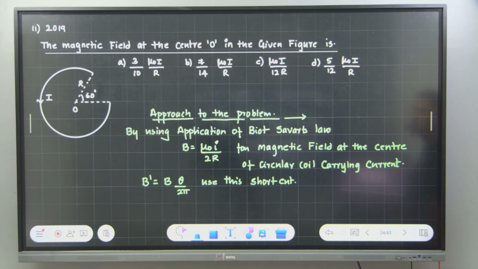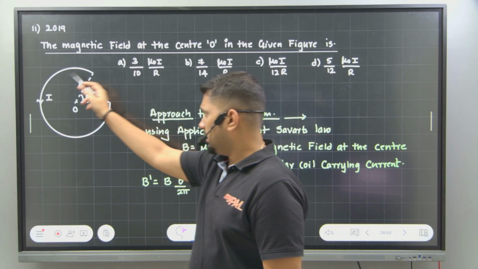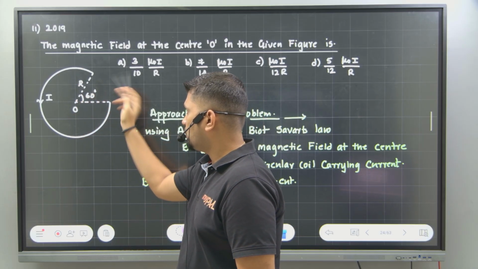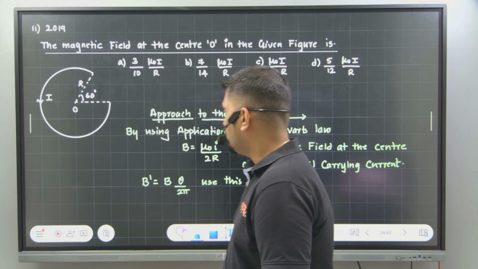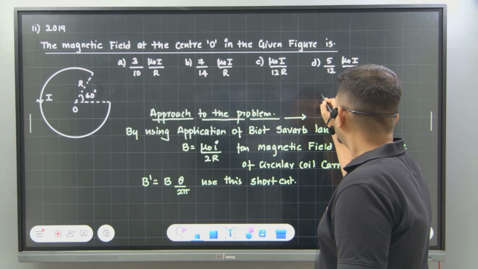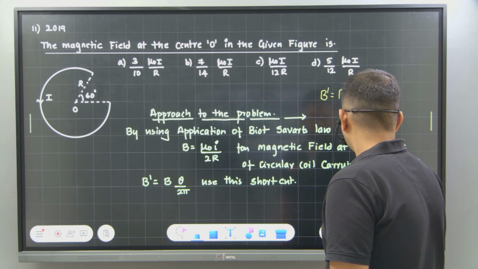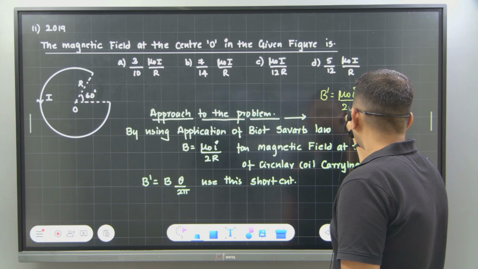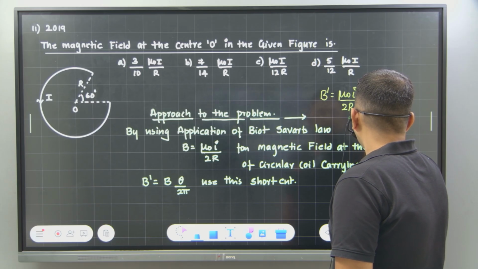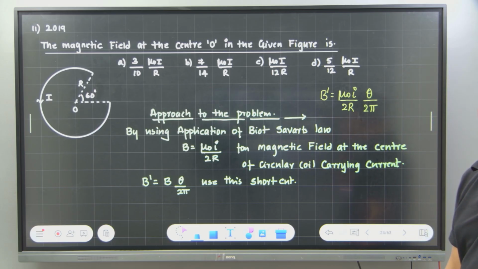No. Okay, fine. Now for this question, please use the cue card and let me know. This is a very easy question. There is an arc given. In that arc, this much part has been thrown out. For the rest, what you need to do is find out the magnetic field using a simple formula: B dash is equal to mu naught times of I divided by 2R into theta divided by 2 pi. Calculate and let me know. Tell me.